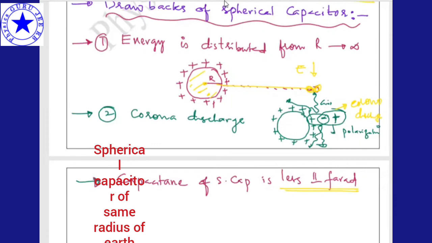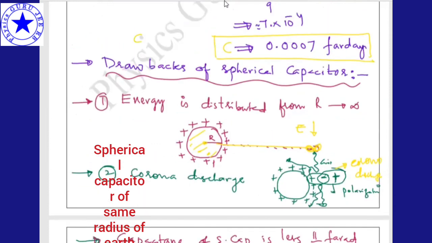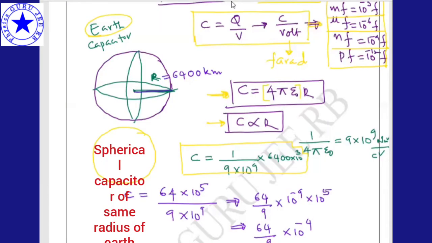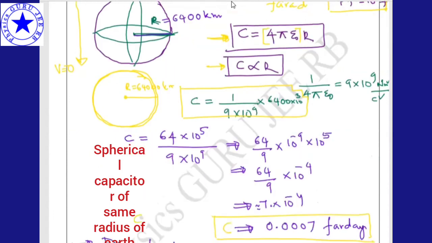This is what we discussed till now. If you have any doubts, let me know. Hope it is clear to all. See, if I take the earth as a capacitor, the potential of it is zero, obviously. But if I take a capacitor of the same size, whose radius is R equal to 6400 kilometers, even then I am getting less than 1 farad. Is that clear?